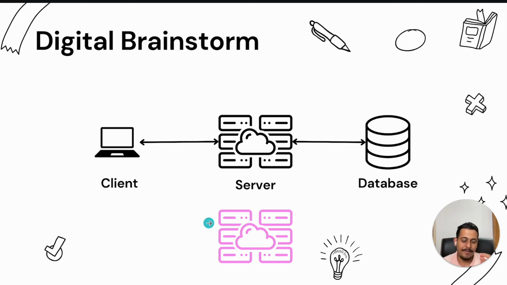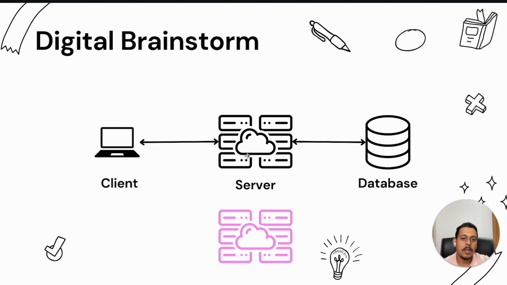Now, if you are doing this on paper and pen, you can follow this system. What I did was I created another server. This one in pink is something that you have to focus on. So I have created another server. Now comes the problem: how will this client know whether it should communicate with this server or this server? Basically, I have mentioned two servers here, but there can be n number of servers, 5, 10, 15, 100, whatever you want. But the main logic is that if there is more than one server, how will the client know which server it has to communicate with?